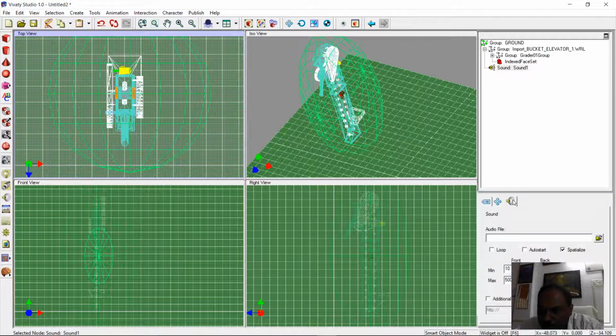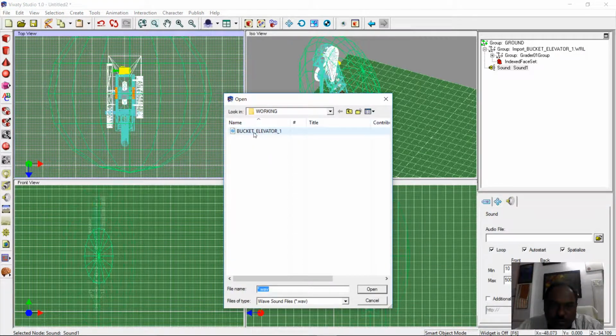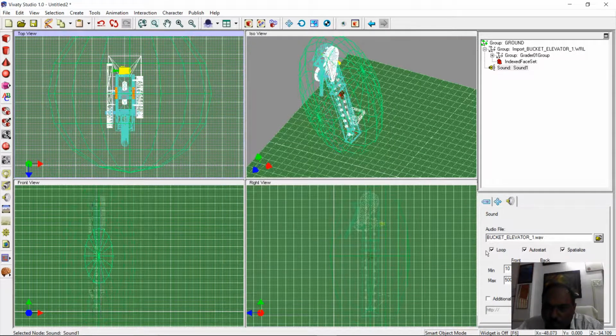Spatial, loop and auto start, and let us assign the audio file now. So this is the required audio file.